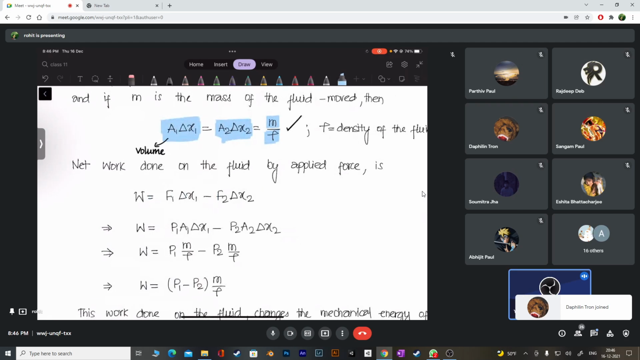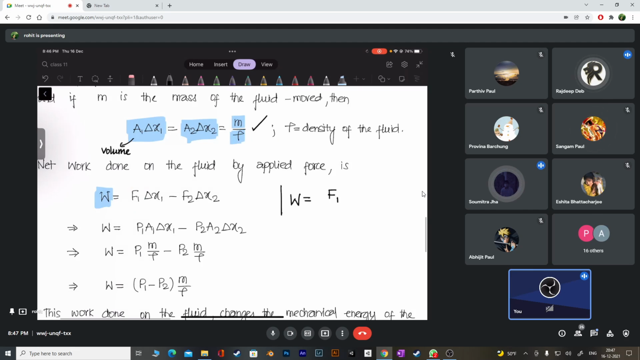The work done. Next thing I'll calculate is the work done. How much work do you think I'm doing? The formula for work done is force into displacement. So I'm going to write F1 into delta x1, and I'll write F2 into delta x2. This is one work done, and this is also work done, right? But these two work done, what do you think? They are in the same or opposite direction?